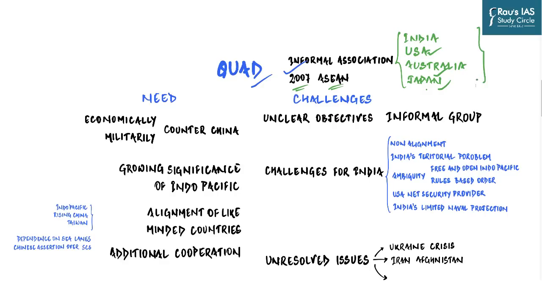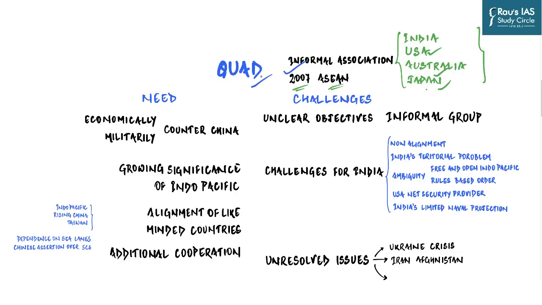Now, in 2007, China had not risen to the level it has risen now. The relation between China and countries like the US, Japan and Australia was not that acerbic. And so, when in 2007 these countries came together, the objective was not to counter China. Since there was no objective of countering a rising hegemon or a rising global economy or rising global threat, these countries could not stay together for a very long time. Quickly the momentum dissipated, and after 2007 or 8, these countries did not remain a coherent group.